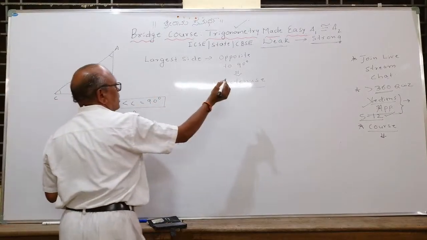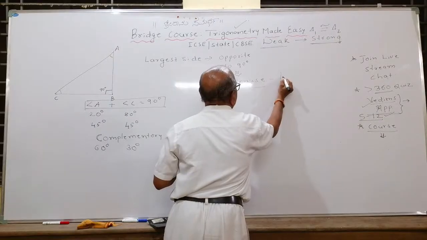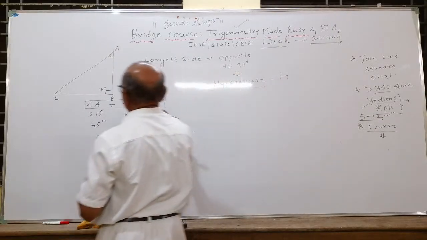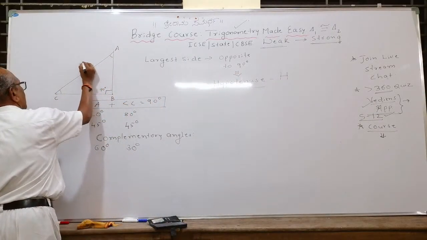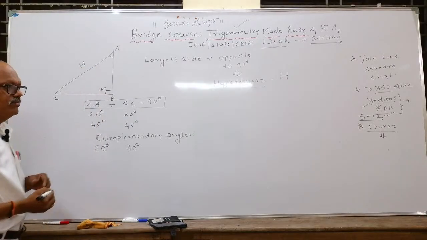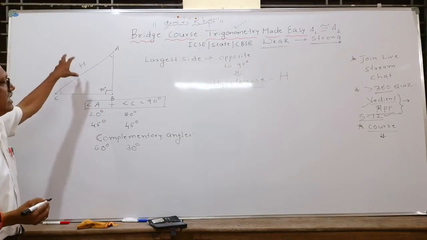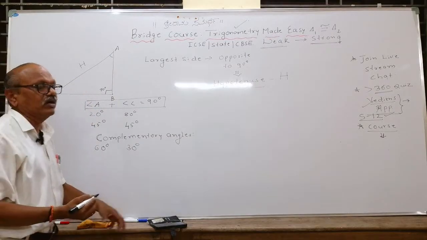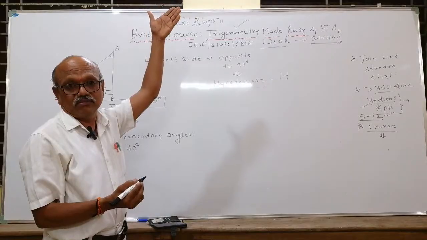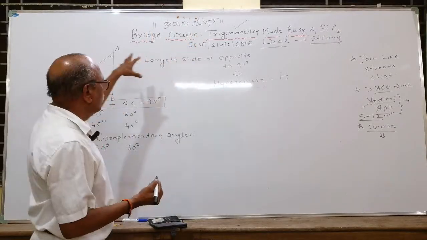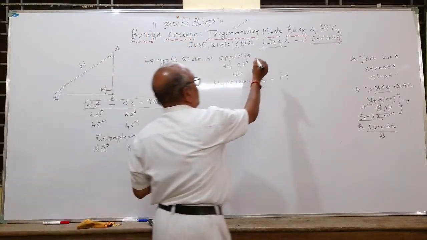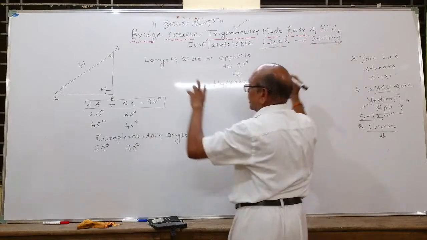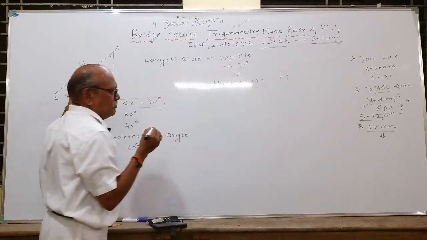We will give a symbol, very simple symbol, henceforth capital H. What is it called? Capital H. I am refreshing you again. If the basic concepts, if the foundation is strong, then the building will be strong. The life of the building will be strong. Therefore, to make even weak students stronger, learn concept by concept.